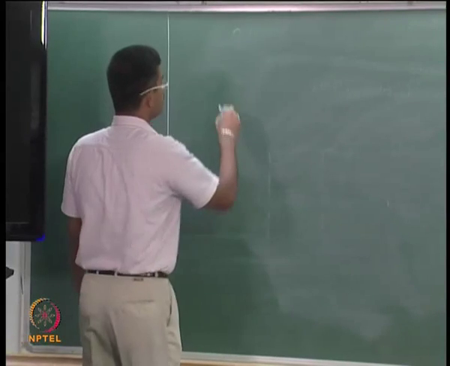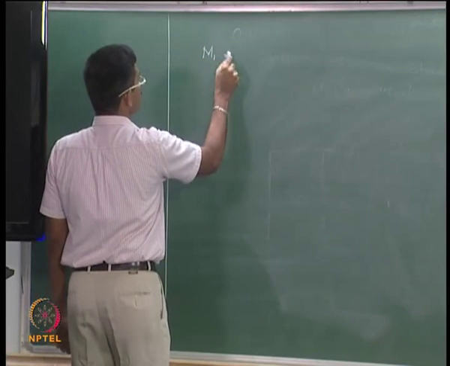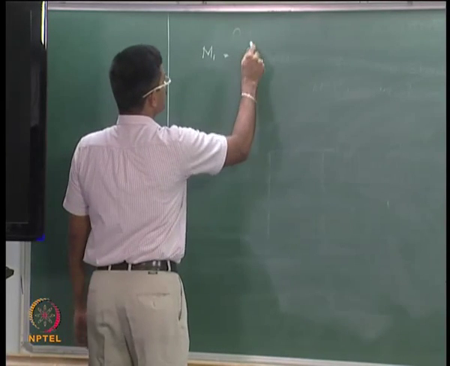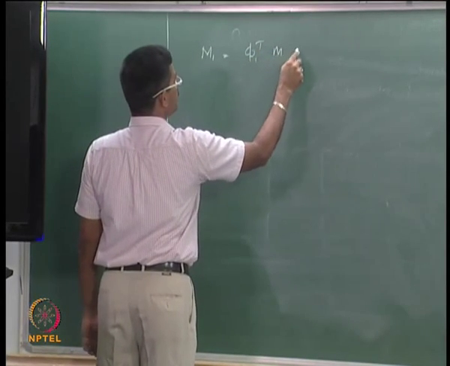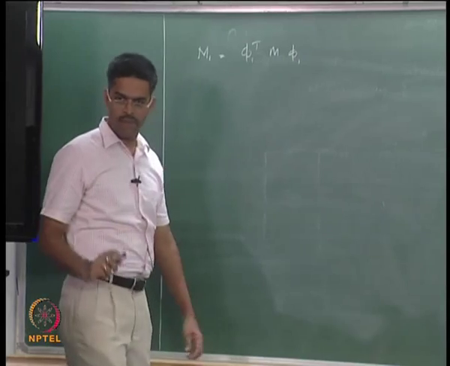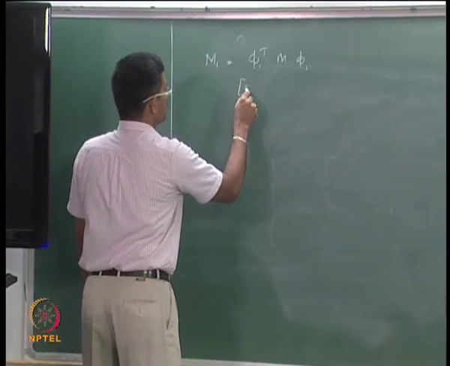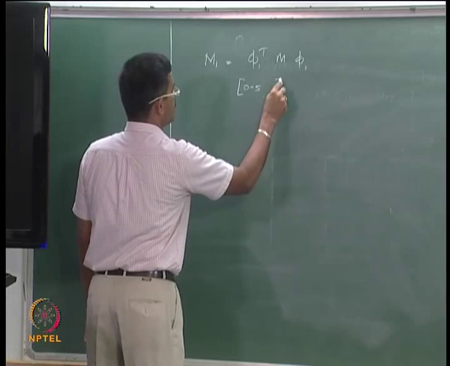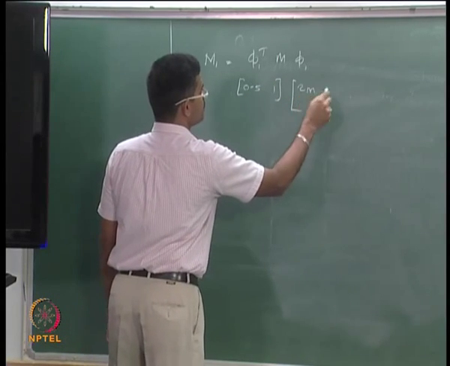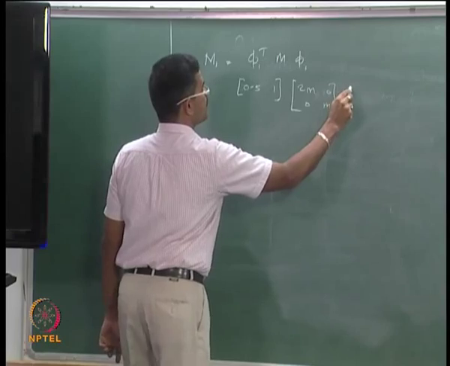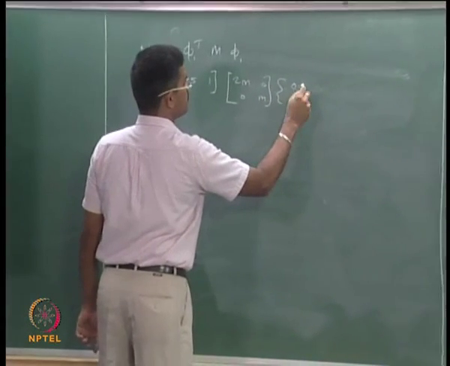So let us say M1 will be equal to phi 1 transpose M phi 1. So that is nothing but 0.5, 1, times M, which is 2m, 0, 0, m, times 0.5, 1.